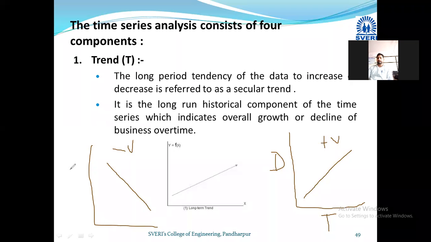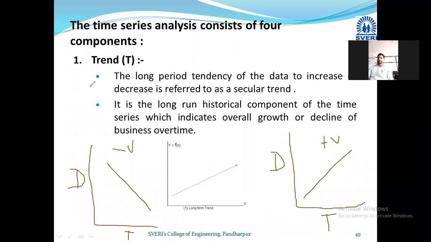So here also demand is on the y-axis, because demand is a function of time. Write down: trend.